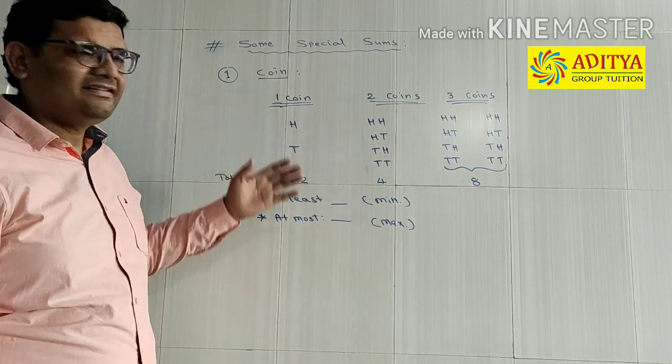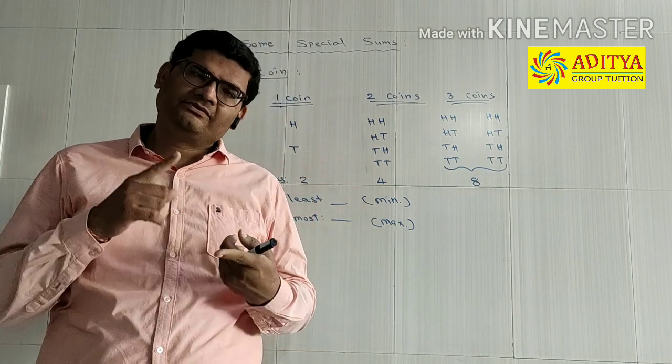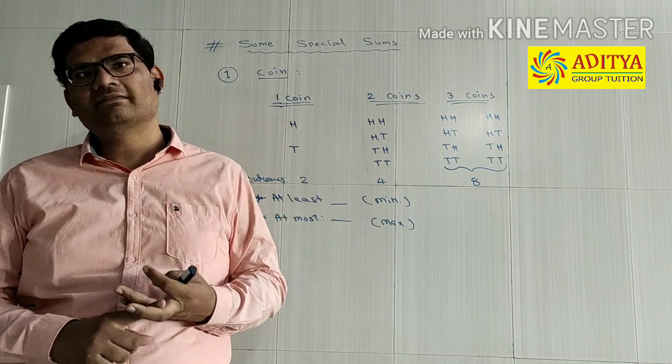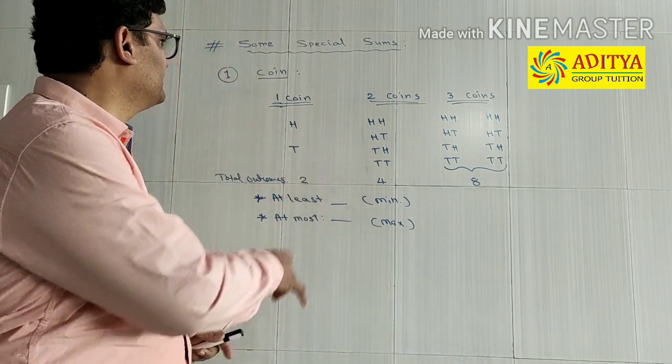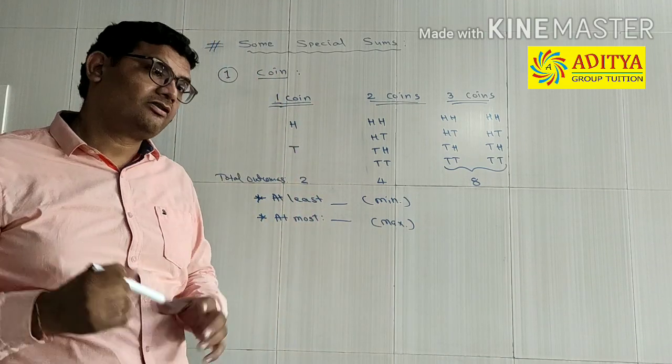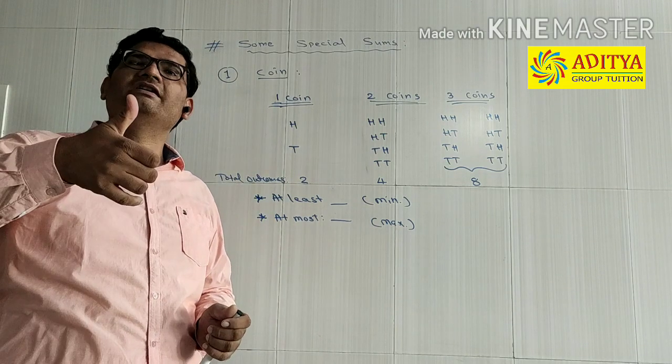Okay, let us take some special type of sums. There are coin sums, dice sums, number of days sums, area sums. So various kinds of sums we will take. The first amongst them is the coin sum, right? We will call it the coin sum. So what if one coin is tossed?